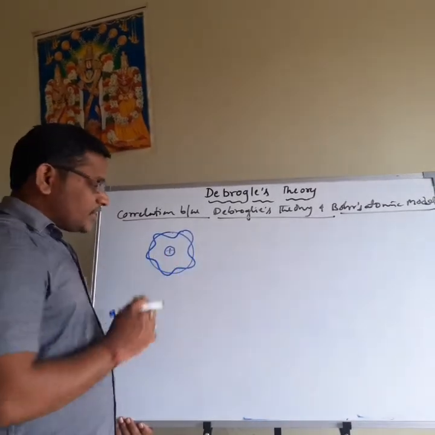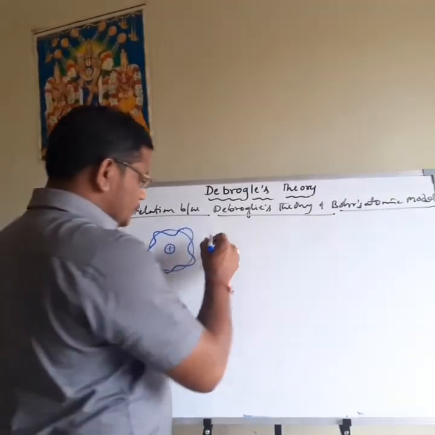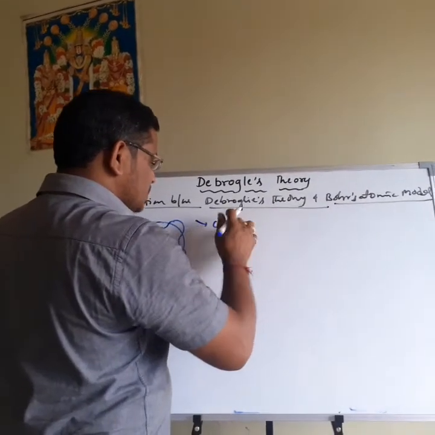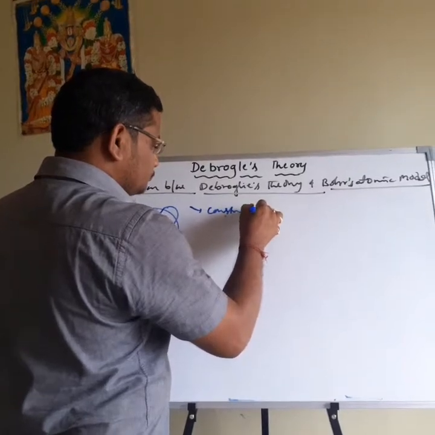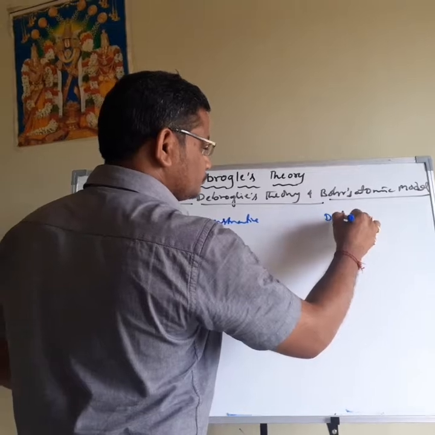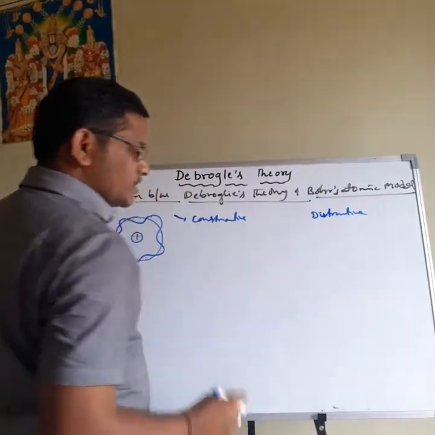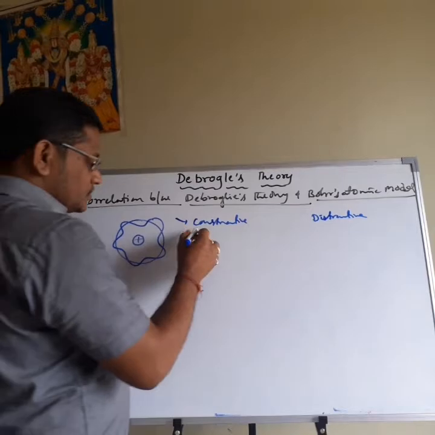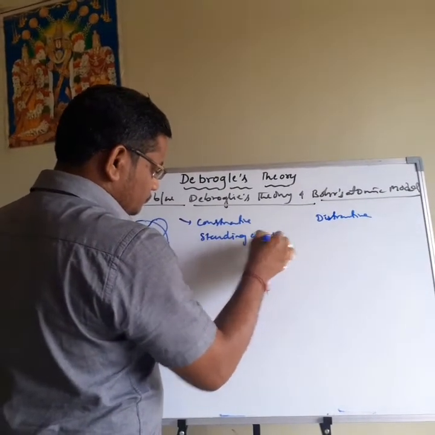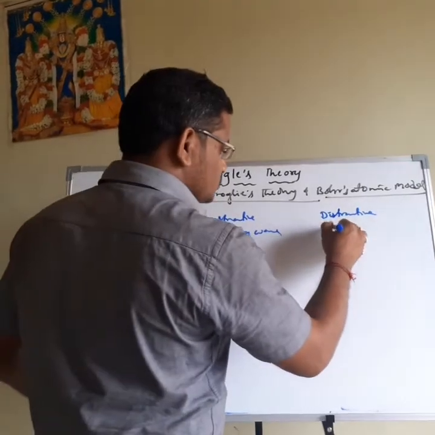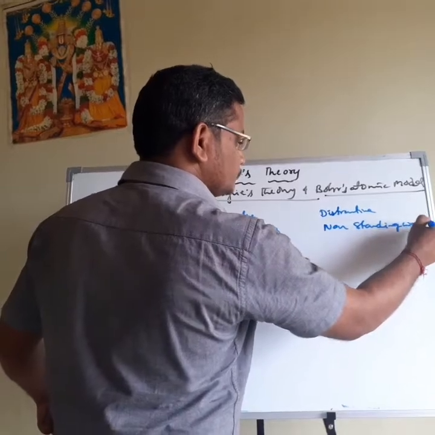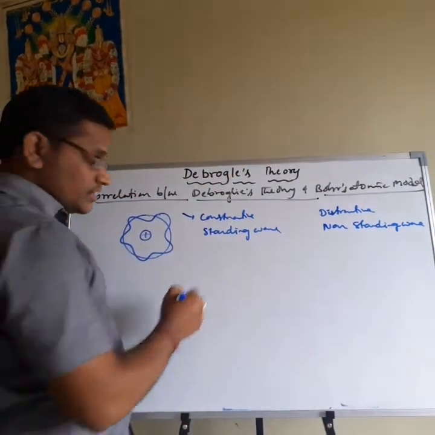So this type of electron motion is of two types. First one is the constructive wave. Another one is the destructive wave. The constructive wave is also called the standing wave. This is the non-standing wave. Here the electron is in phase.